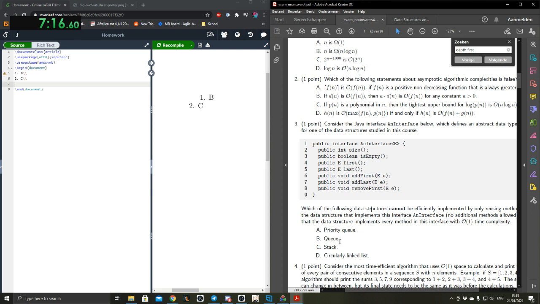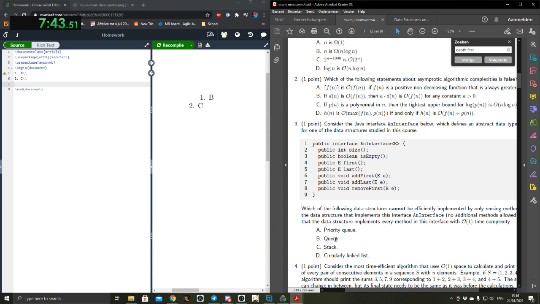The first thing I noticed is that you can't remove last. So I guess a thing which would need to remove last would be difficult, since you would have to remove the entire thing and add the rest to another thing. Yeah, because they say O1 explicitly, so removing everything would be big O of n. That's not efficient. And they also say cannot be efficiently implemented. So whatever needs to remove last.